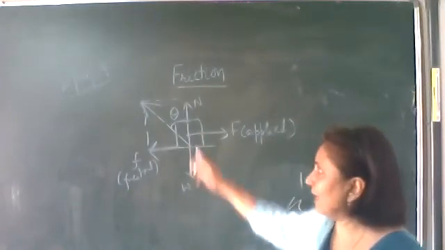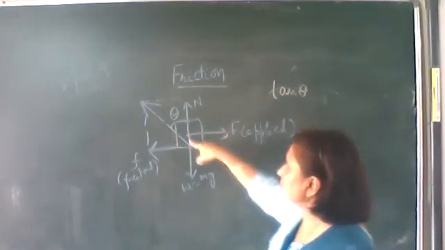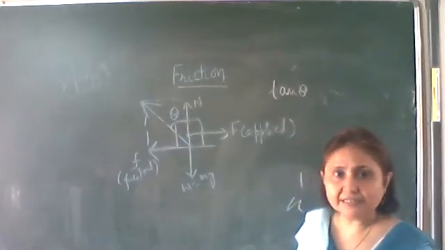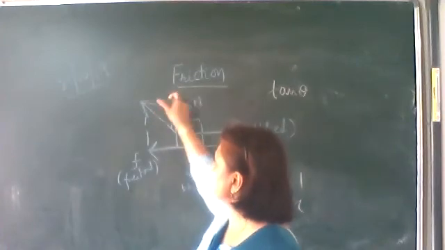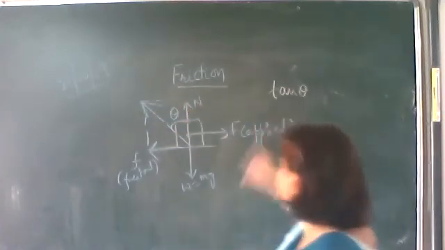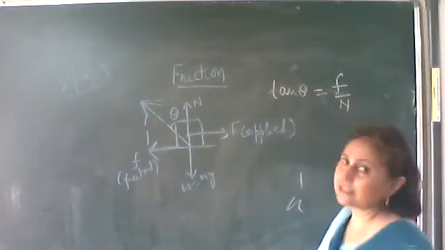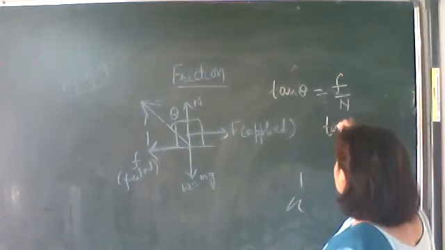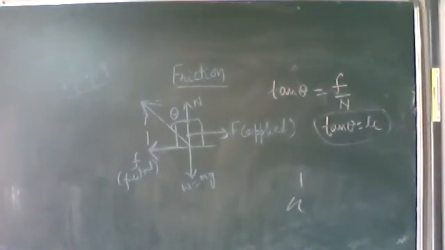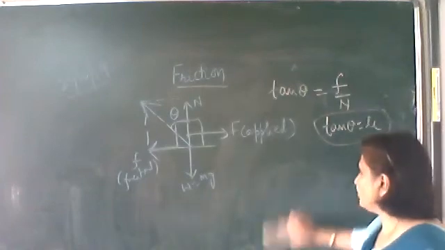Okay, now let's find out angle of friction. That is, let us find out tan theta. You can see that it is a right angle triangle. Tan theta is equal to perpendicular upon base. See this triangle? Perpendicular is frictional force, and what is the base? Normal reaction. So from the figure, tan theta is equal to frictional force upon normal reaction, and we know that frictional force upon normal reaction is the coefficient of friction. So tan of angle of friction is equal to coefficient of friction.